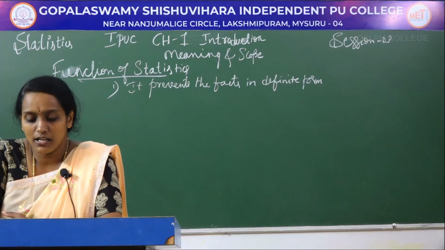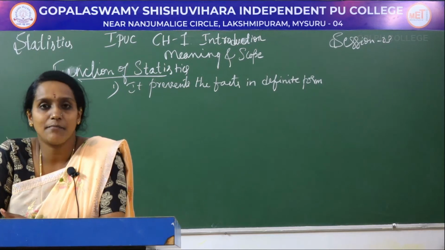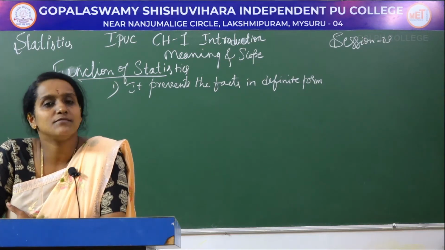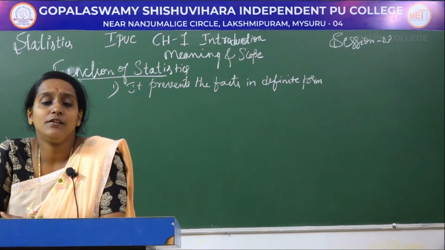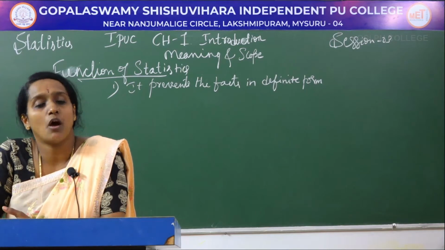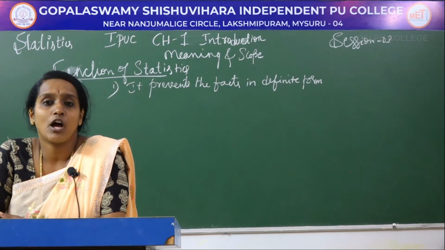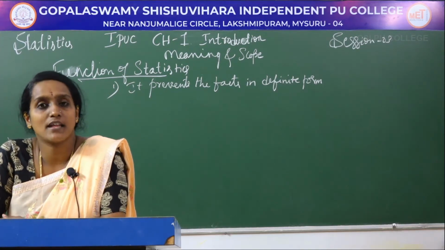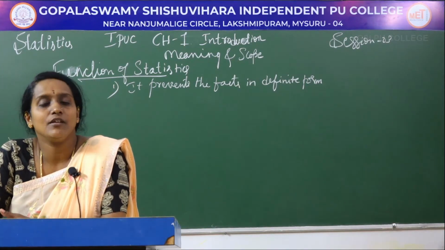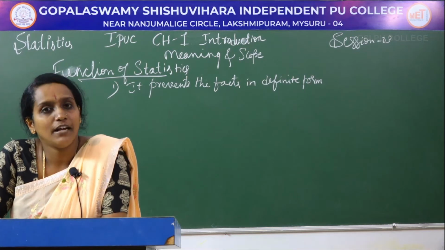For example, there is a lot of unemployment in India. Instead of giving such statements, we know nowadays we are suffering from unemployment, but if we give that statement in a percentage form or per thousand, how many unemployed are there, for how many 10,000 people unemployed are there. If we give the result in that way, in a numerical form, then it will be easy to understand for common people also. So, it should be in a definite form.